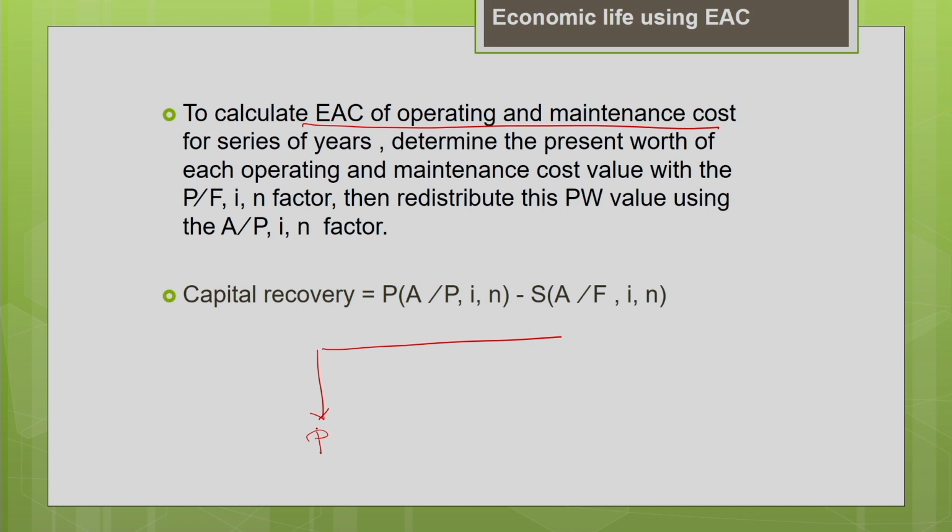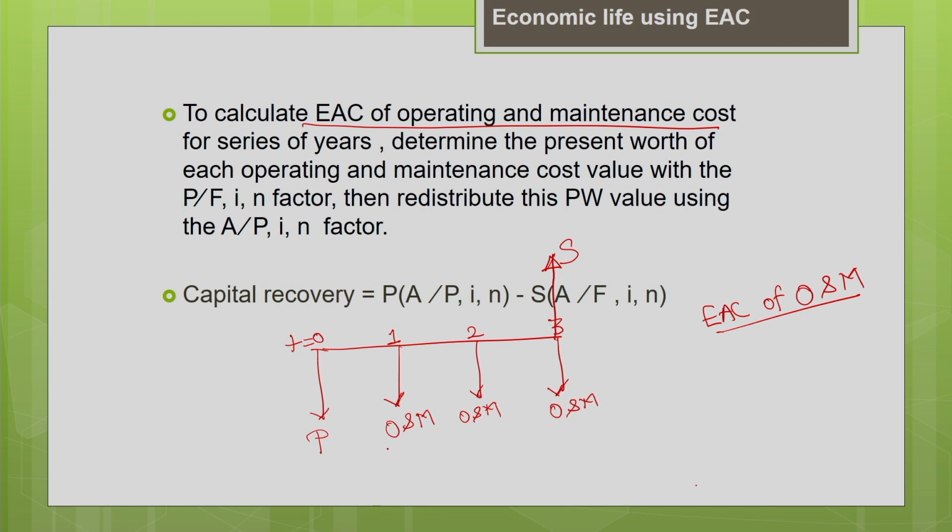So this is the purchase price of the machine, made at time t equal to 0. These are the operating and maintenance costs which happen at particular time periods. Say at the end of year 1, this is your operating and maintenance cost. At the end of year 2, this is your operating and maintenance cost, and at the end of year 3, say you are going to sell this old machine at a particular salvage value, say the salvage value is S. So now we have drawn the cash flow diagram. Now let us see how to find the equivalent annual cost of the operating and maintenance cost.